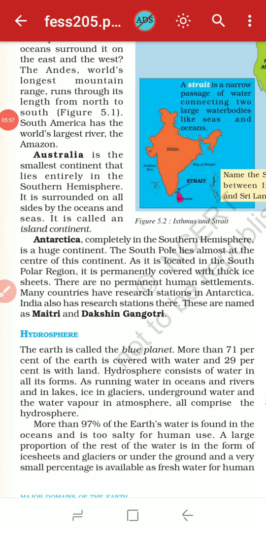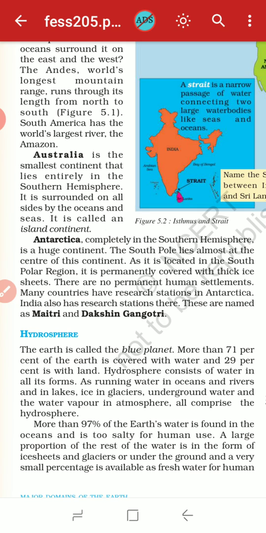Then this is all about the lithosphere. Now let's see the hydrosphere. As you know, hydro means water. All the water bodies present on our earth's crust are known as the hydrosphere. The earth is called the blue planet because it is covered with oceans and water. More than 71% of the earth is covered with water, and only 29% is land.